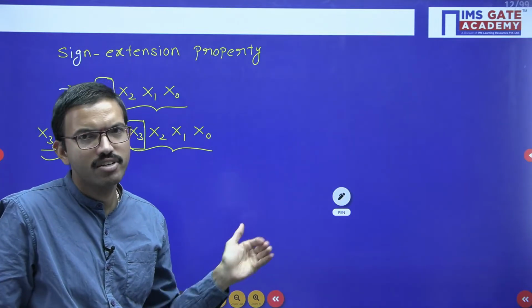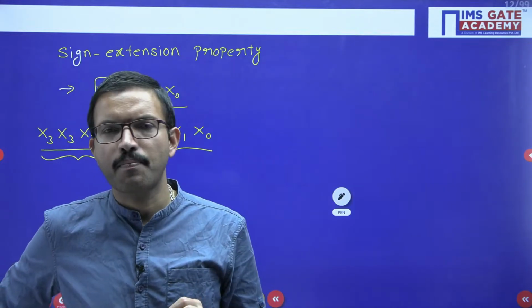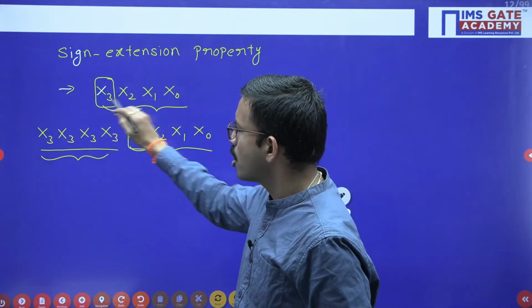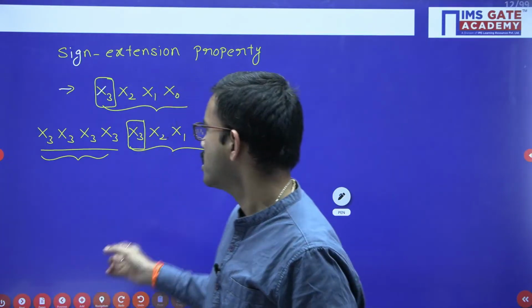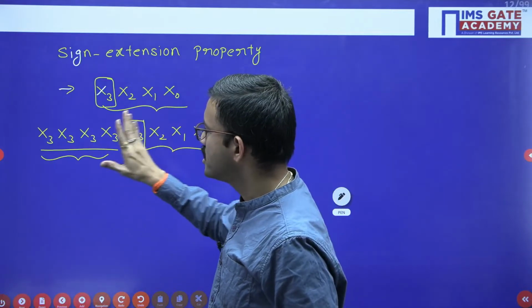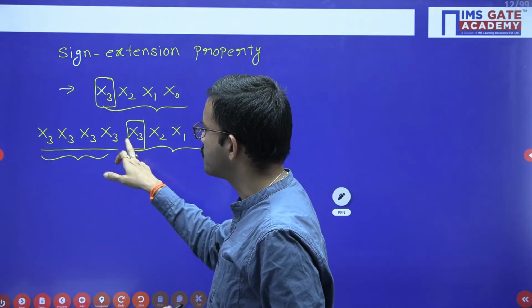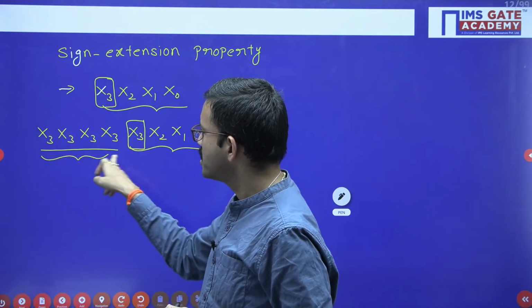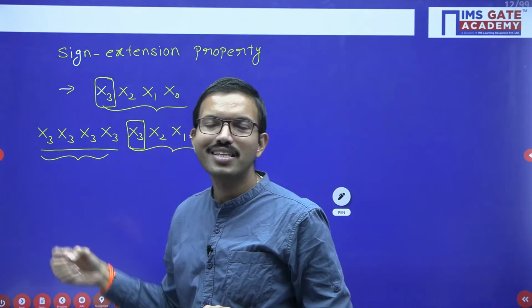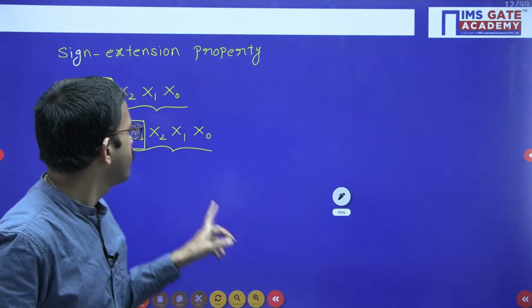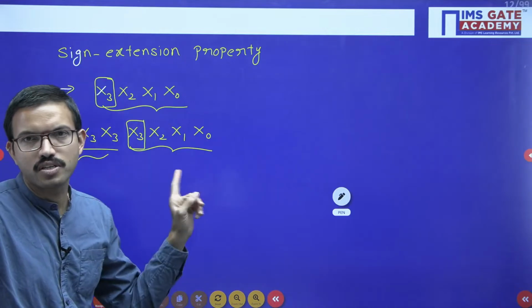If you want, you can give it a try later. But during the GATE exam, to save time, whenever they give a long binary number like this and you are supposed to find the equivalent decimal value, especially when it is represented in 2's complement form, just observe how many times the leftmost bit is repeated. After that this particular bit is simply repeating, right? So you consider this part of the number and find the equivalent value. The same answer will be there for the entire binary number. Especially, this is for numbers represented in 2's complement form.